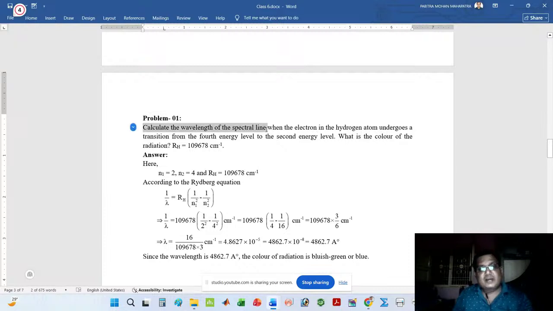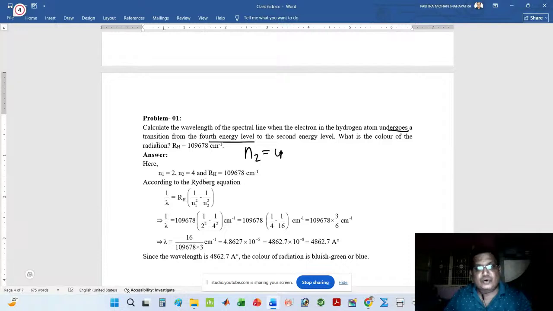Calculate the wavelength of the spectral line when the electron in the hydrogen atom undergoes a transition from the fourth energy level, that is n2 equal to 4, to the second energy level, n1 equal to 2. So n1 is equal to 2, n2 is equal to 4, and we know that RH is equal to 109678 cm inverse.